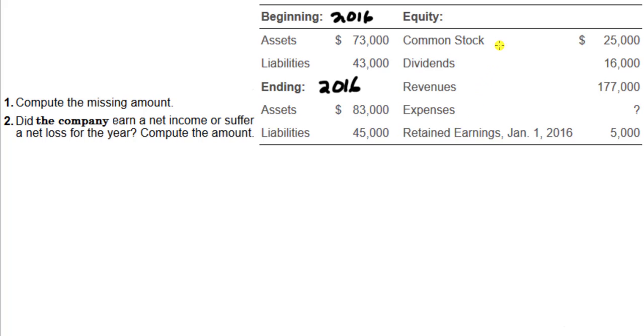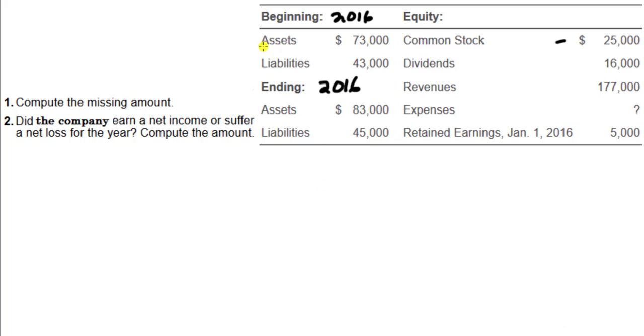Based on that, I was really looking over this problem in the book, and I feel it doesn't give you enough information. It needs to tell you this common stock value: was this issued during the year, or was this the common stock account balance coming into the year? If it is the balance coming into the year, January 1st, then that means during the year there was no common stock issued. And as I solved the problem, it seems that is the case. Entering January 1st, 2016, this was the common stock account balance, and at the end of the year, this was also the common stock account balance. So there was no common stock issued.